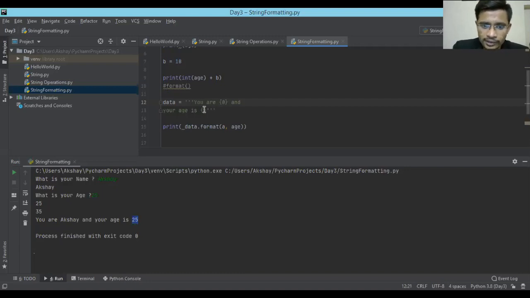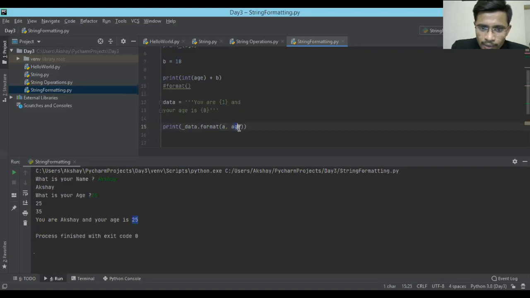So this is 0th index, this is first index. Let's suppose this is first and this is second, I can give any index whatever I want. In this format function, the parameters that you are passing are the indexes. So at first index I want my name, right?